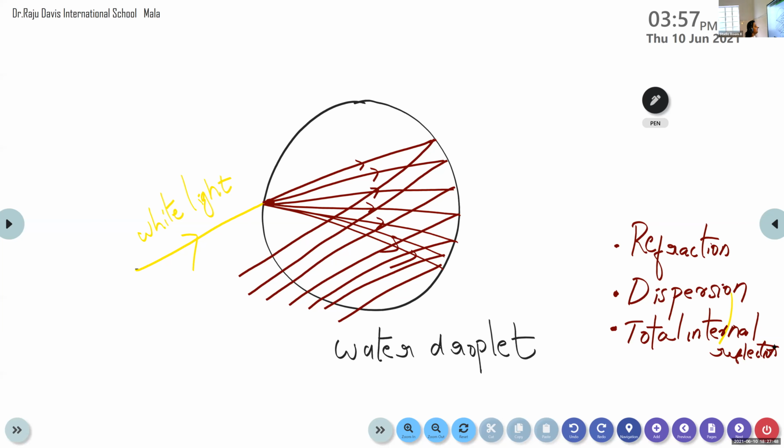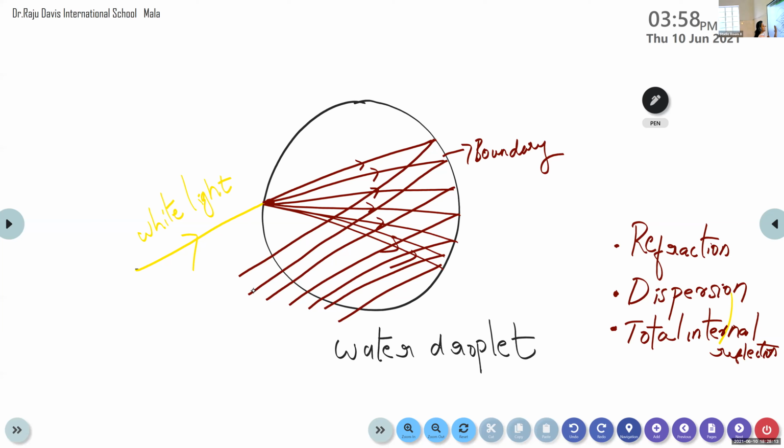So it is reflected back. When this dispersed light strikes the boundary of the water droplets, it gets reflected back. And how is it reflected? It is reflected inside the water droplets, that is, internally, and that is what is known as total internal reflection.